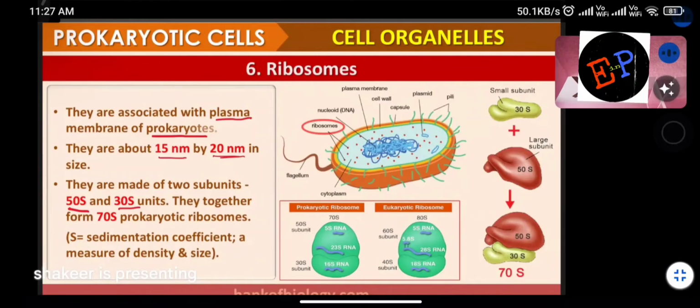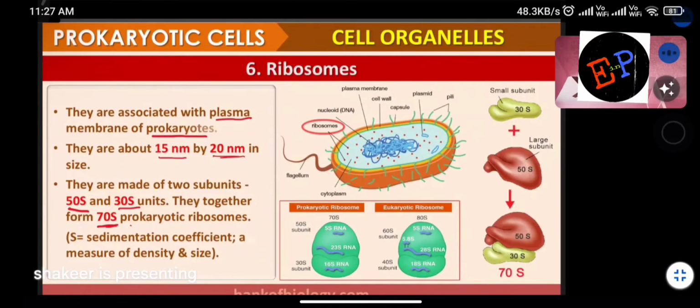So 50S plus 30S, they make up what? They make up 70S. 50S is one size, 30S is another size. When they both combine, the total size we call 70S. This is one of the parameters in biology.